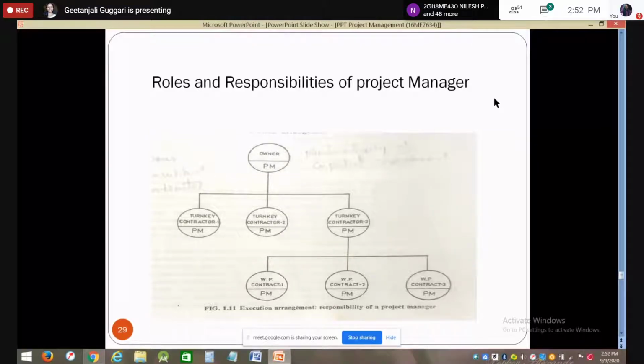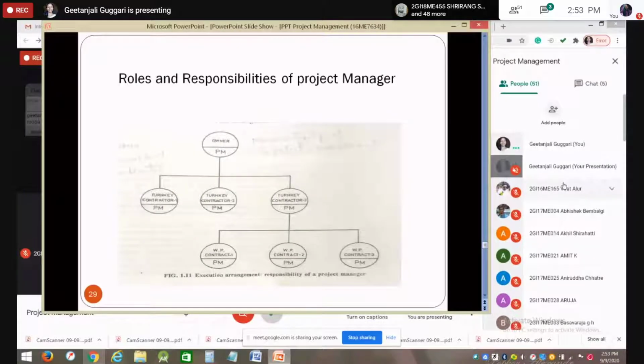If you are appointed as a project manager, what is your role to play? I need a few answers from the students. You can unmute your mic and answer. What are the responsibilities of a project manager? Anyone? Ma'am, a blueprint of a project or any pre-plan.